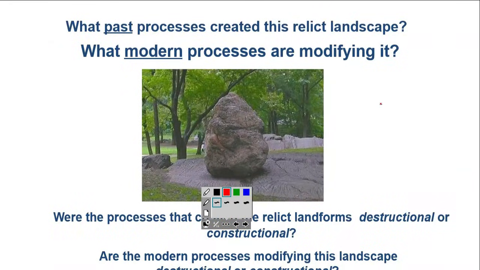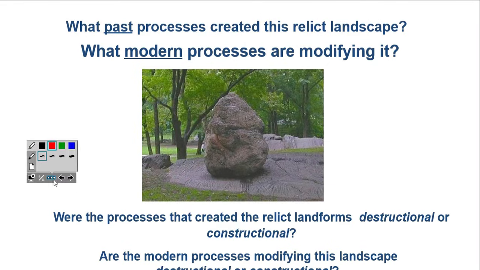I hope you understood. One example I have given here: you can see this rock, it is like a hanging rock. It has stayed there, nobody has kept it there. What past processes created this relict landform? This is called a relict landform.